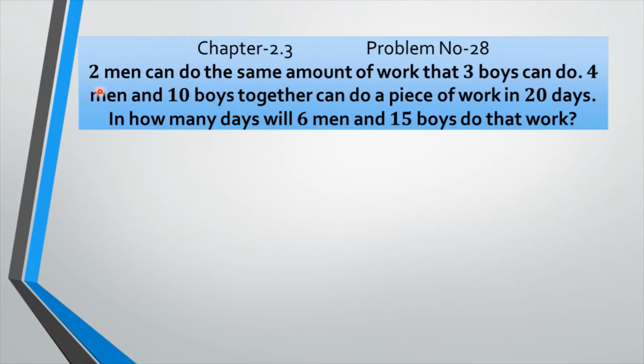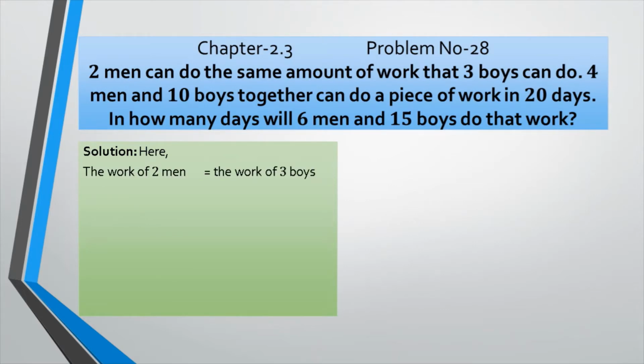Again, I am reading the question because this question is very important. You need to understand this. 2 men can do the same amount of work that 3 boys can do. That means 2 men equals to 3 boys. 4 men and 10 boys together can do a piece of work in 20 days. In how many days will 6 men and 15 boys do that work? Okay, let us see the solution, my dear.